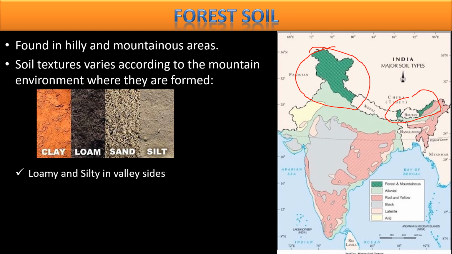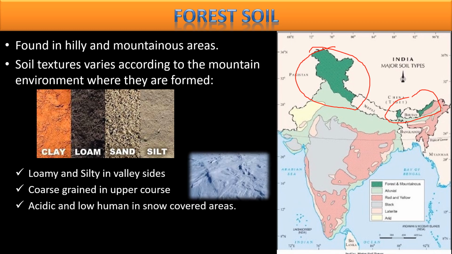subtypes. It can be loamy, silty or clay, but mostly in hilly areas, valley sides, down from the top. Below the top, it can be silty to loamy. But if you go to the top of the mountain, mostly you will find a rough soil, more grain particles or stone pieces, which can be found at the topmost level.